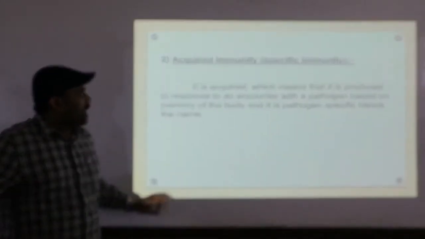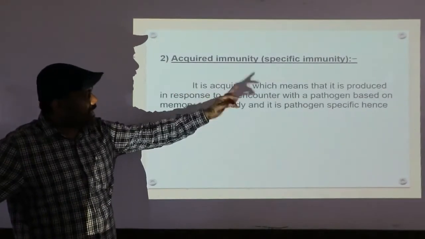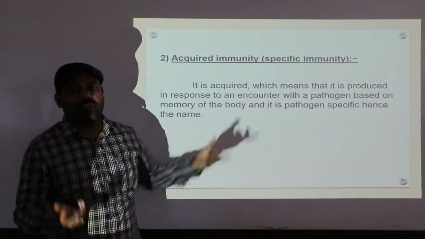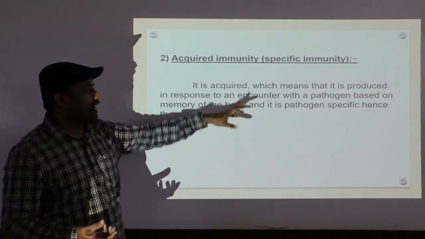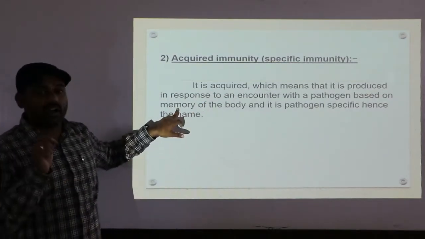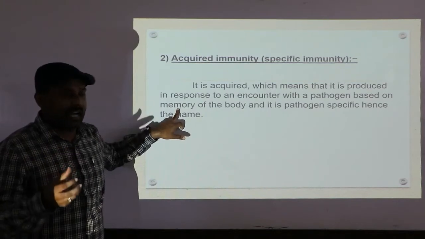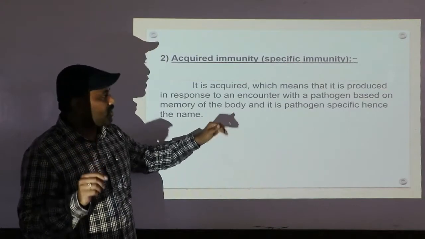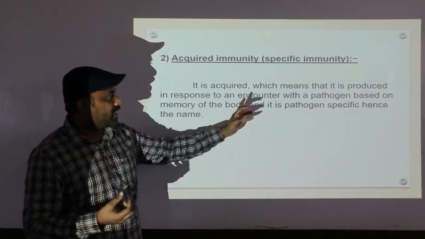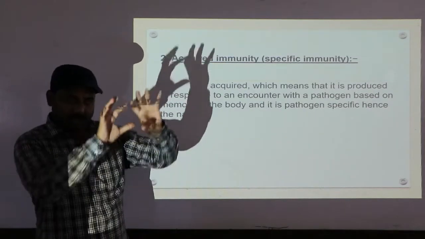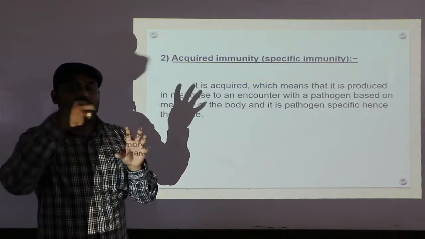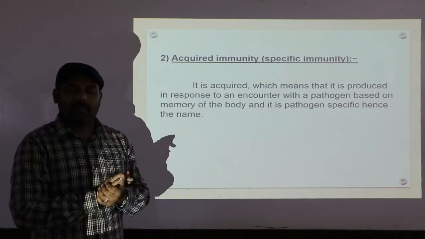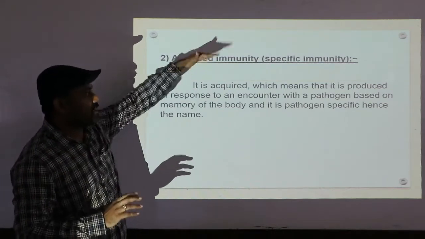Next. As I told you, it is acquired, which means that it is produced in response to an encounter. The word encounter refers to infection or being infected. So, in response to an encounter with a pathogen, based on memory of the body. Very important, memory of the body. Body here refers to the immune system. So if you were earlier infected or encountered by a pathogen, it means that pathogen is remembered by our body, by our immune system. That particular pathogen is remembered by our immune system. So it is called acquired immunity. I hope you understand.